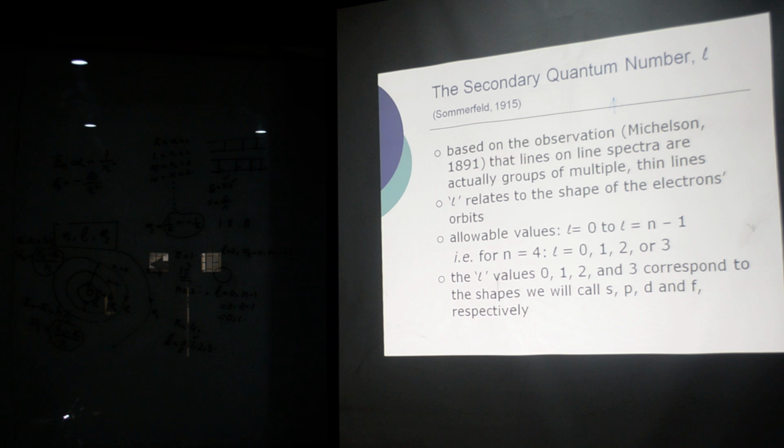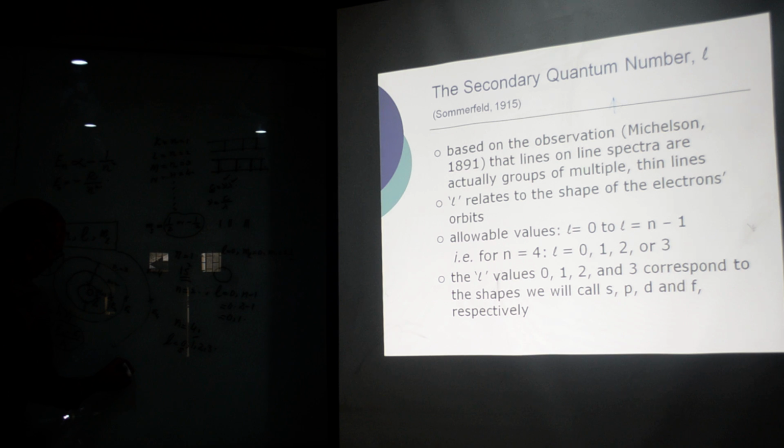And when L is equal to 3, a further increase will occur. It means it will be like this: s circular, L is equal to 1, elliptical, L is equal to 2, more elliptical, L is equal to 3, still more elliptical, and so on.